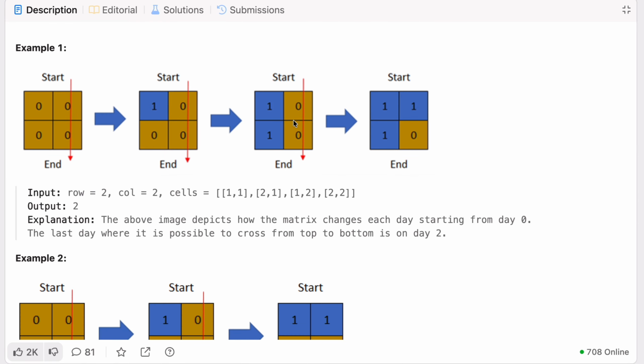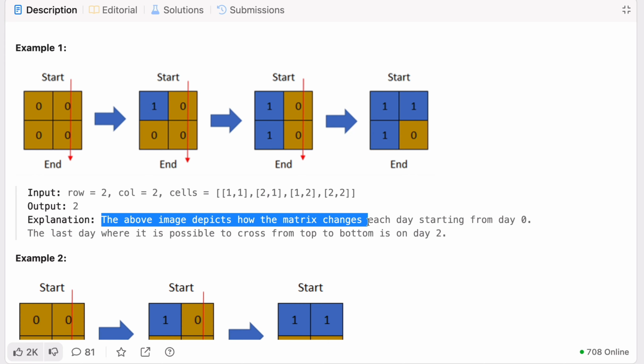Okay, so we have understood this. Let's try to understand here. The above image depicts how the matrix changes each day from day 0 onwards. The last day where it is possible to cross from the top to bottom is on day 2, because when we come here, we can directly cross from top to down.